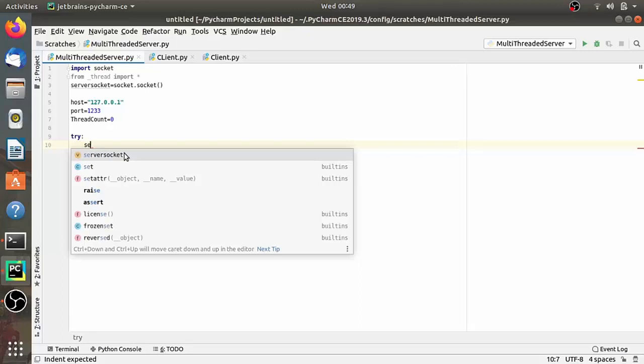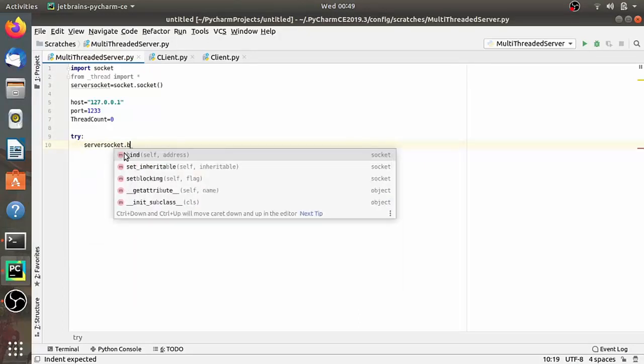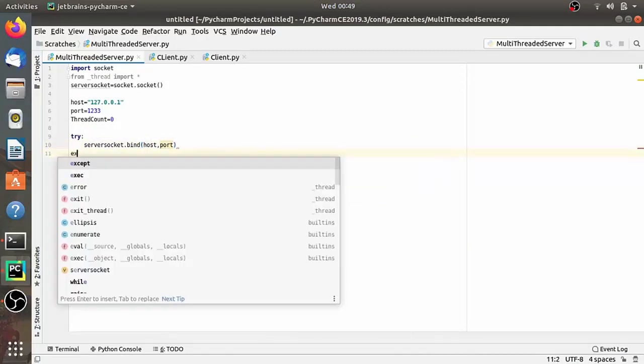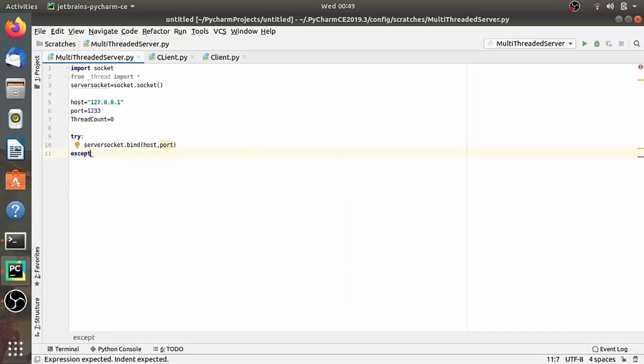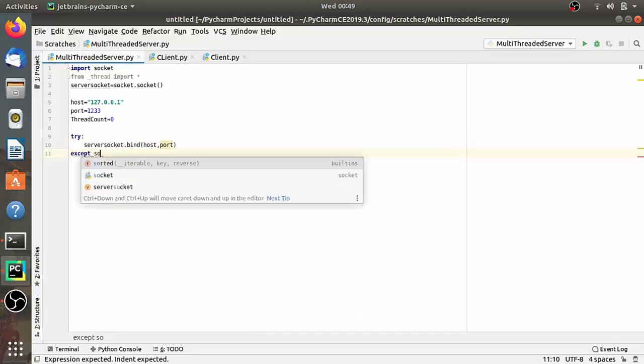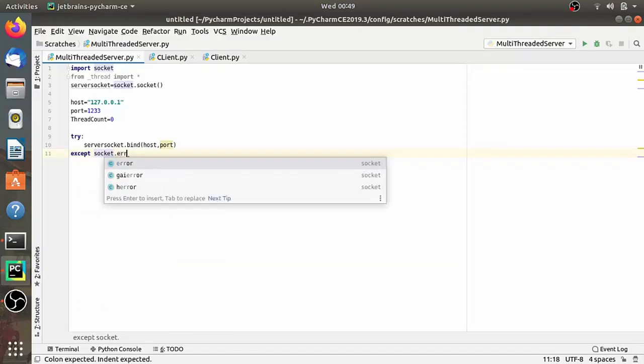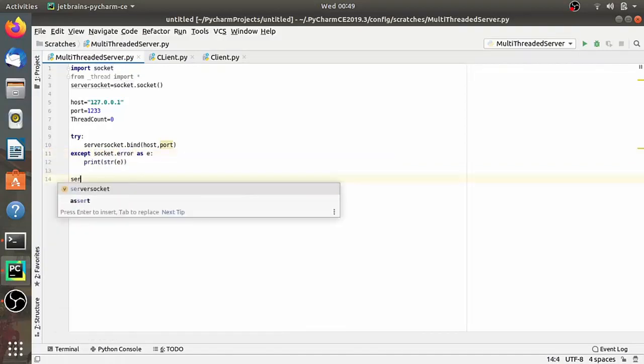So try server_socket.bind(host, port), and except socket.error as e, print that error e.